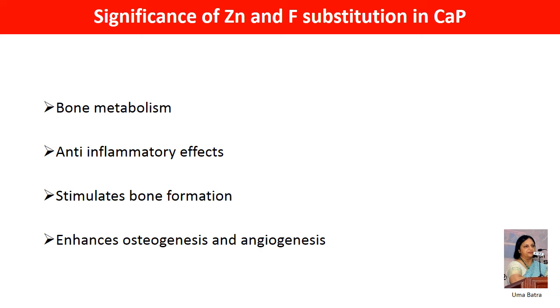Zinc is also known to play an important role in bone metabolism and to have anti-inflammatory effects. Furthermore, zinc stimulates bone formation in vitro by activating protein synthesis in osteoblast cells and increasing ATPase activity in the bone. More recently, it was found that zinc was identified as a regulation agent in transcription of osteoblastic differentiation genes such as collagen 1, ALP, osteopontin, and osteocalcin.